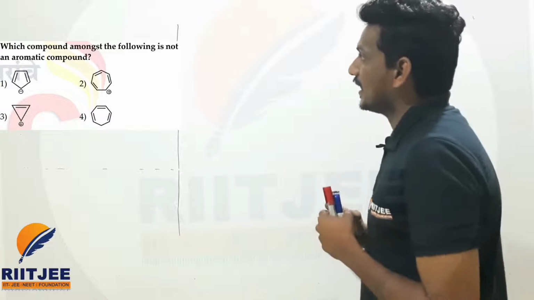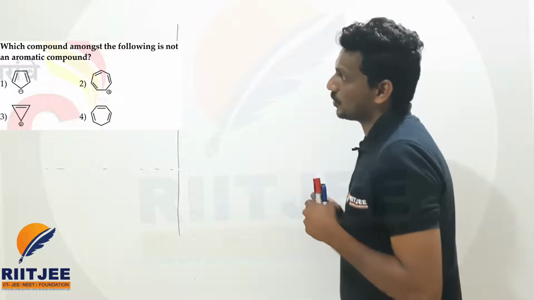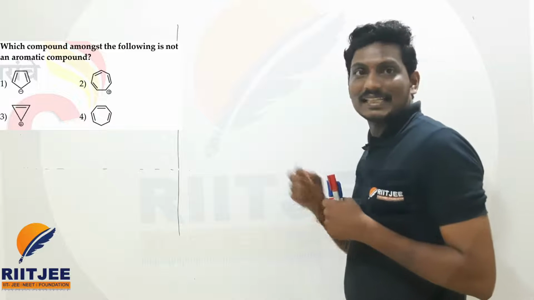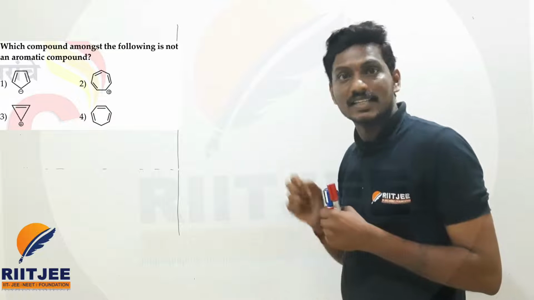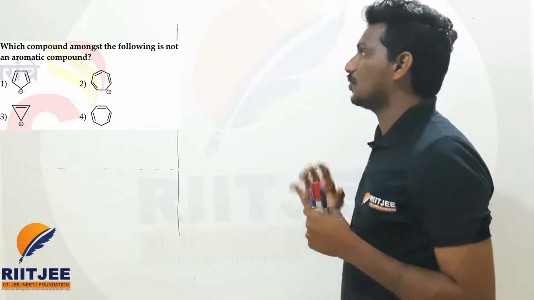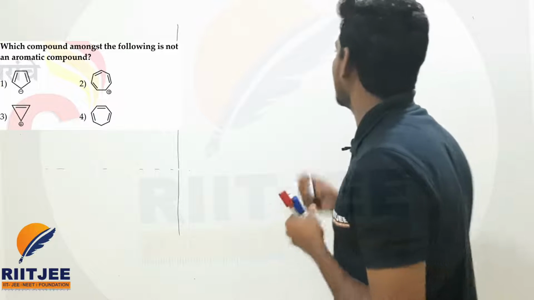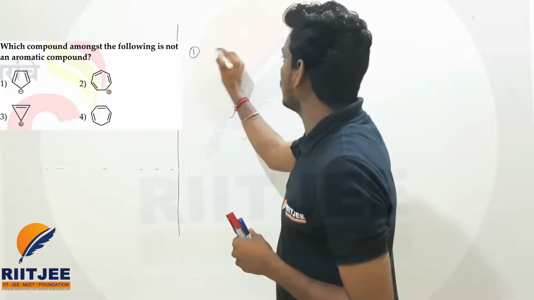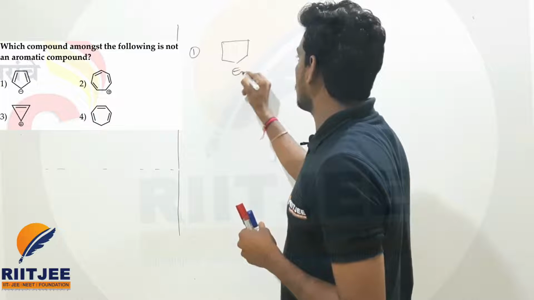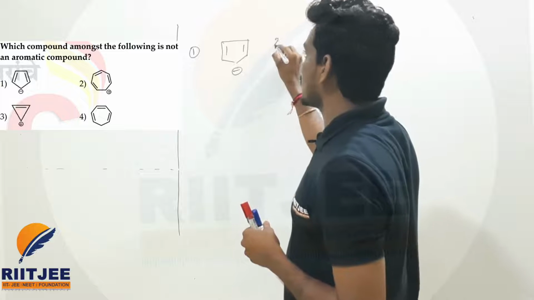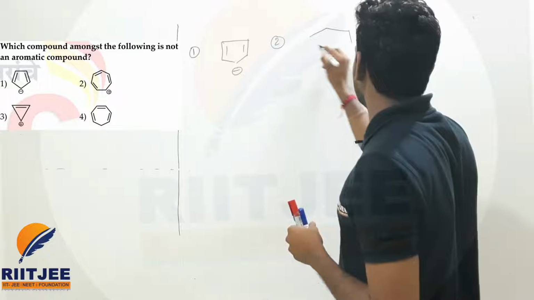In this question, they are asking which of the following is not aromatic. So he is asking not aromatic. He is not asking which of the following is aromatic. He is asking which of the following is not aromatic. There are 4 options. Let us write the options once again here, my dear students. The first option is this one, beta. The second option is the tropylium cation, we call.